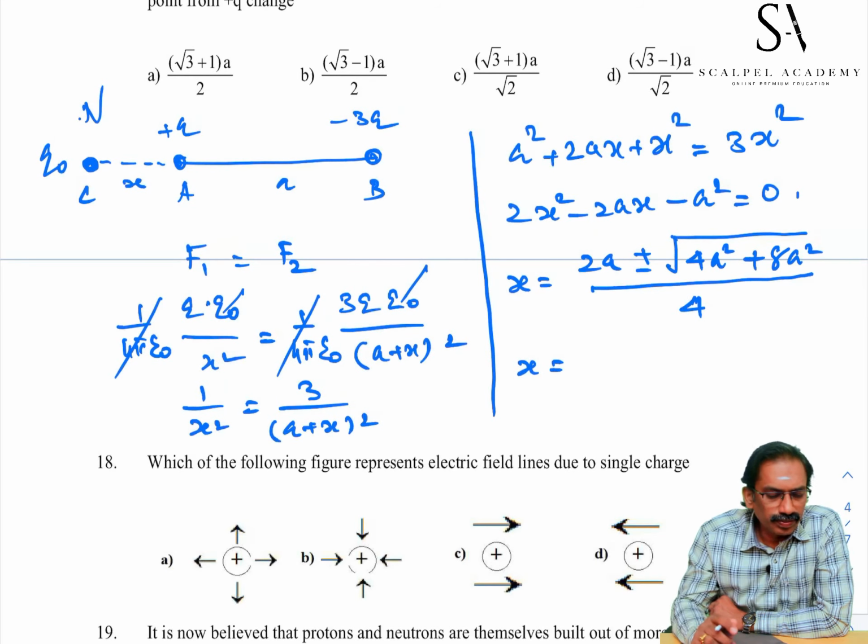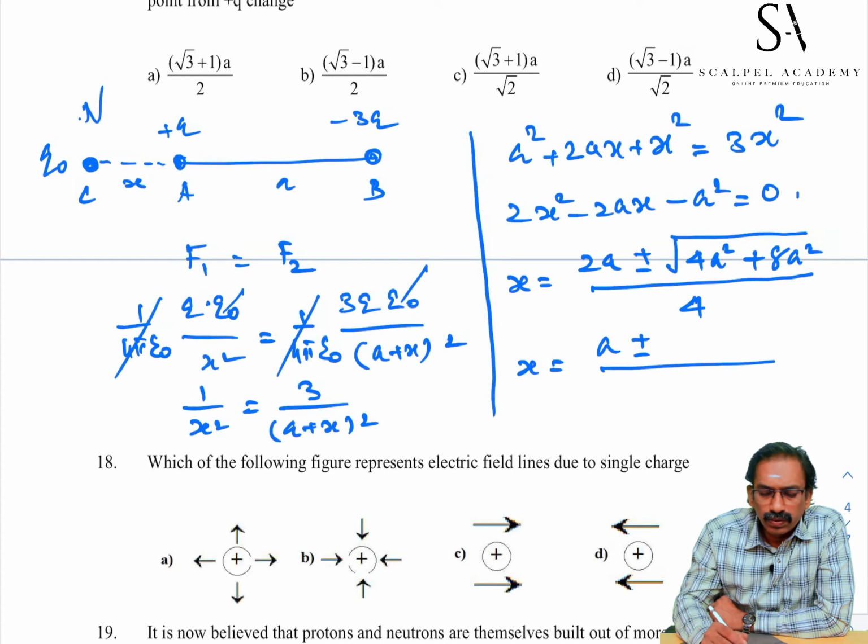x is equal to a plus or minus, if you take 4 outside, that becomes 2, and the 4 gets cancelled. I simplify this as a square plus 2a square.